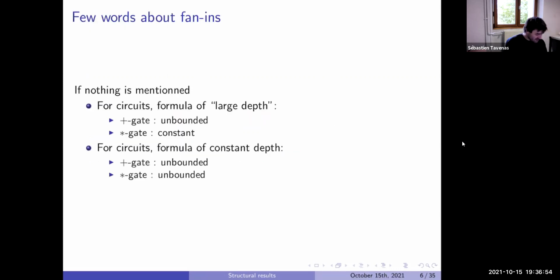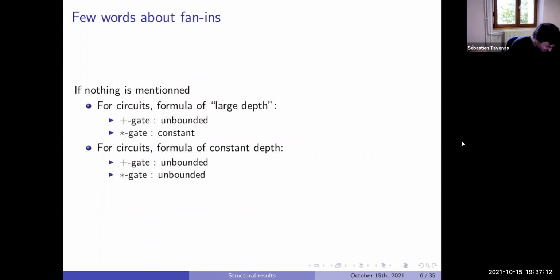To introduce things, a few words about fan-ins, because in general I don't mention the fan-in each time and it always changes. When I don't mention it, normally we are in this case: we have no big constraint on the depth.